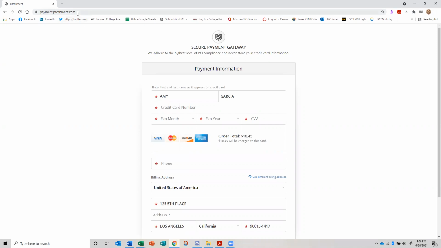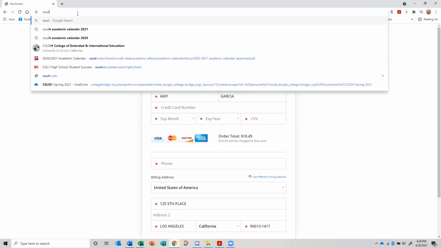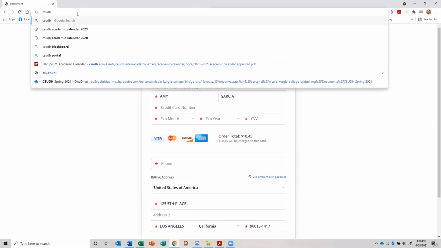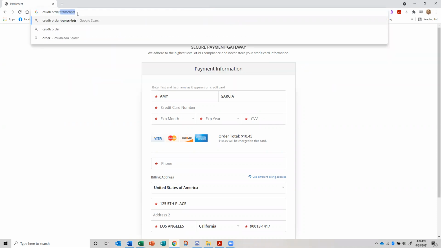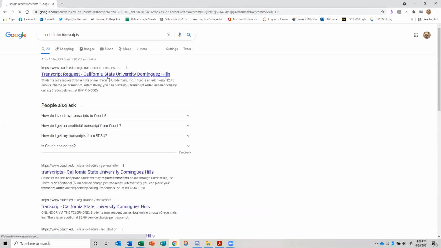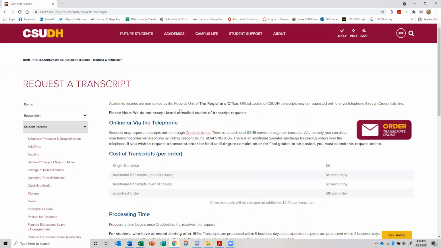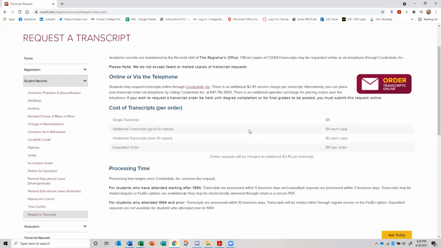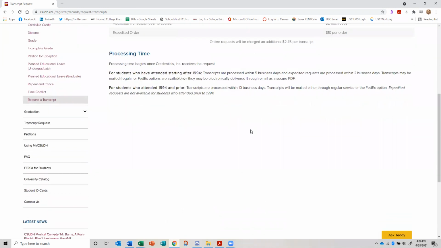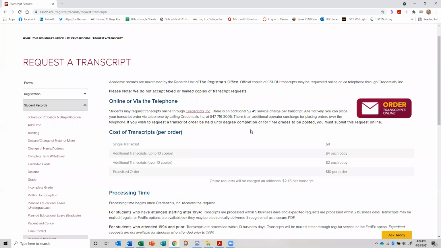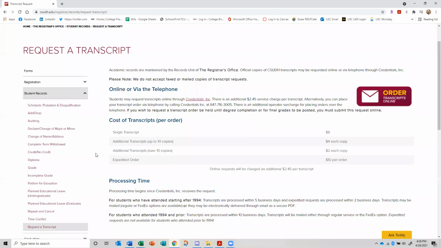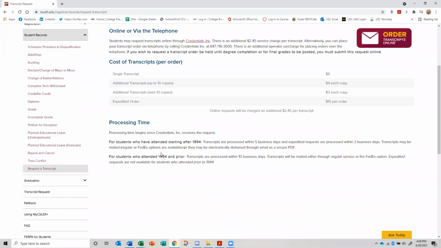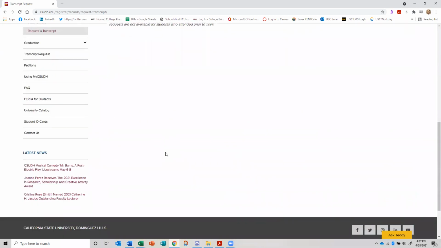Actually, I'm going to pull this up while we're looking. So this is how you, you guys know how to Google stuff. Order transcripts. All right, through the registrar's office. Oh, there we go. Okay, so see, we've got all the information here. Oh, actually, they don't. Online, over the phone. They used to have contact information here.